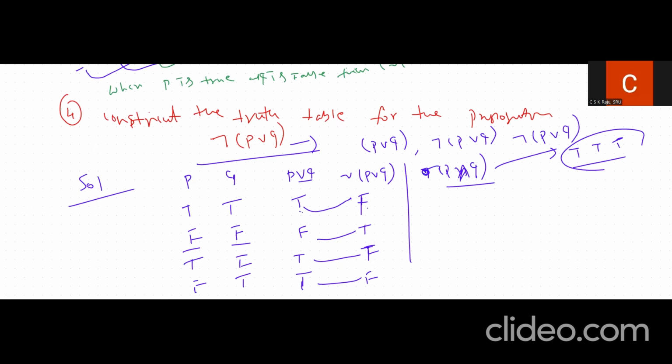Only in one case we will be getting true, and the rest of the cases will be getting false. So if you apply the negation, we will be getting false, true, true, true.